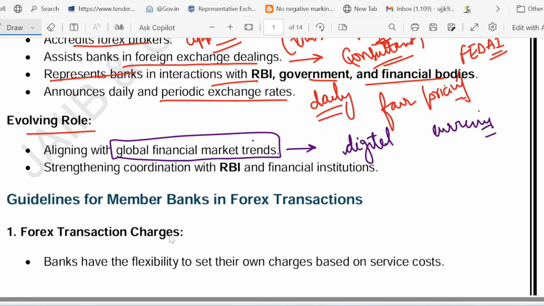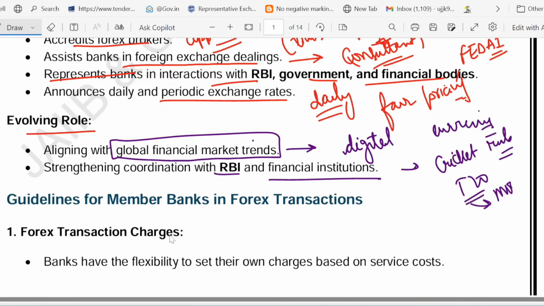This is the evolving role, and they improve coordination with RBI as well. As I told you earlier, several times, FEDAI acts on behalf of banks, and they strengthen the coordination with RBI and financial institutions. Let me give you one example. Just like how cricket rules evolve, right? So earlier it used to be only test matches, then came one day, then came T20. Similarly, FEDAI updated rules to match modern finance. Yes, matching modern finance is very, very important.